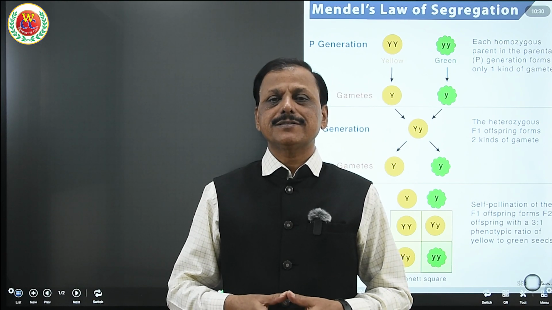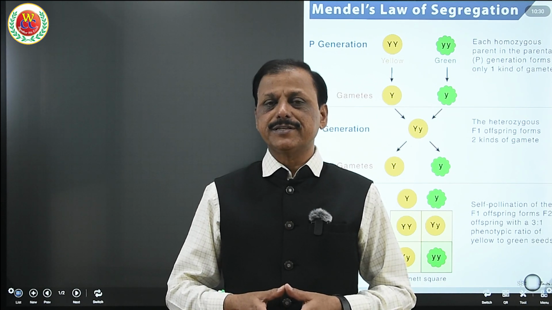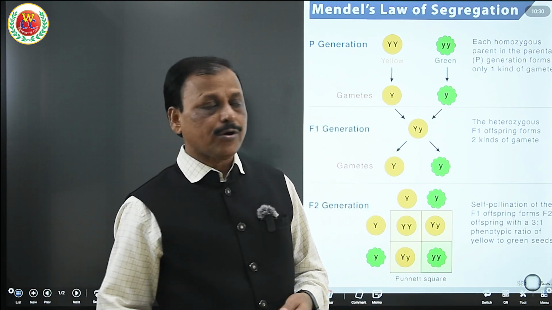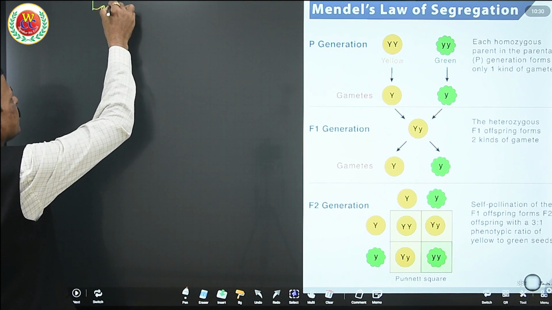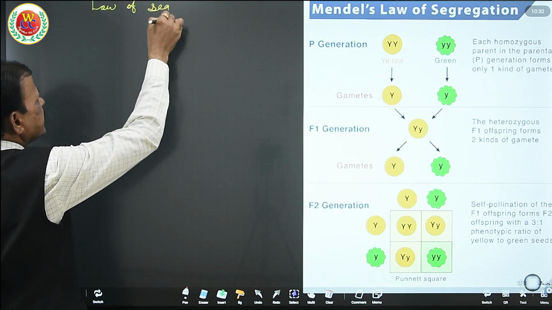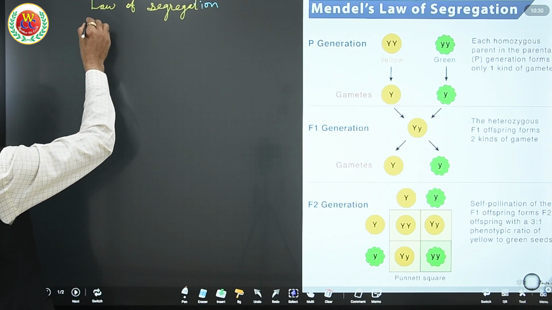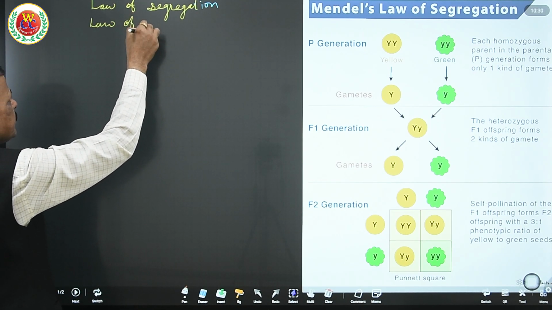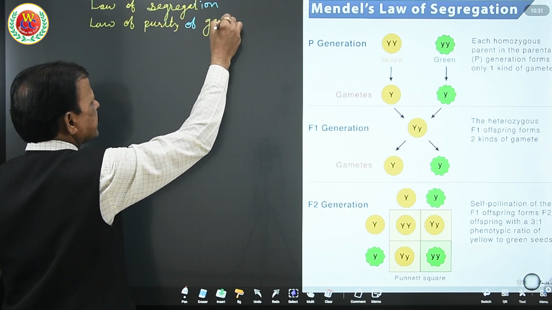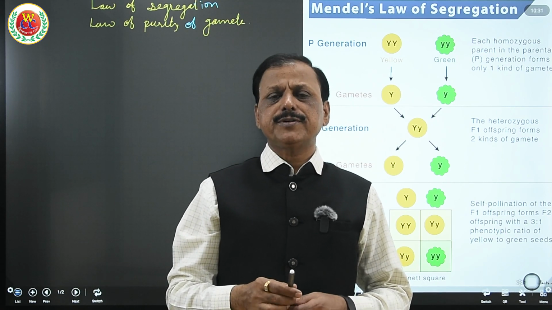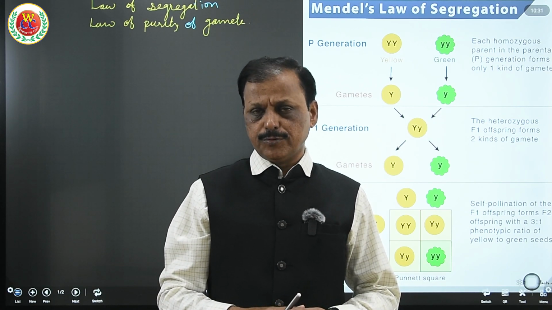As a part of series of lectures, today's topic is law of segregation. As we learned about law of dominance, now the second law, Mendel's second law of segregation. This law is also known as law of purity of gamete. As you know that in F1 generation, all the plants are heterozygous and hybrid for both factors.